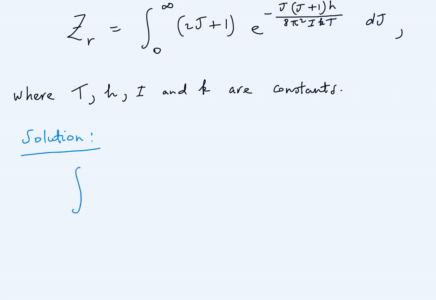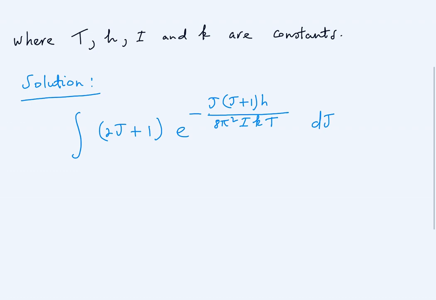So we have the indefinite integral of 2j plus 1, multiplied by e to the minus j, multiplied by j plus 1, multiplied by h, divided by 8 pi squared, times I times k times t. This is, of course, an integral with respect to j. So we are using the algebraic substitution method.